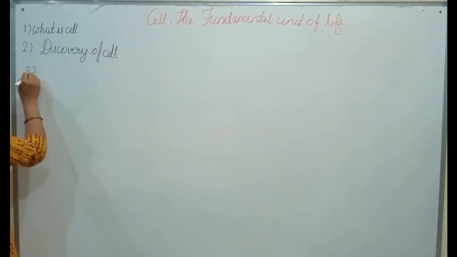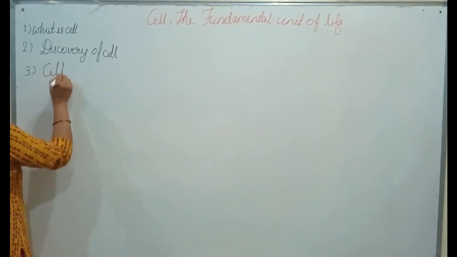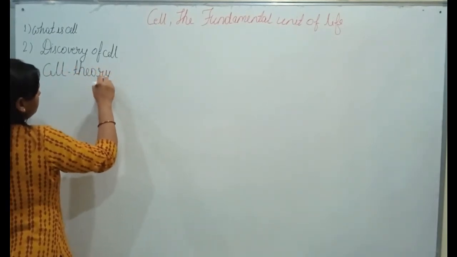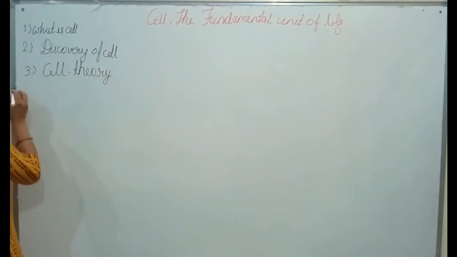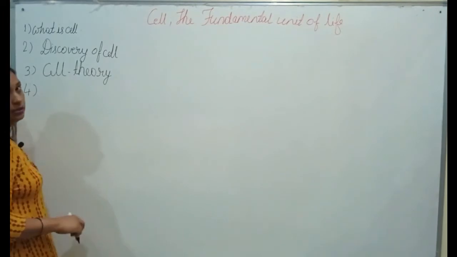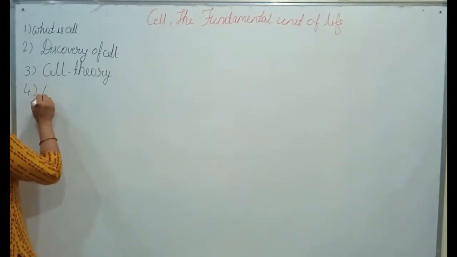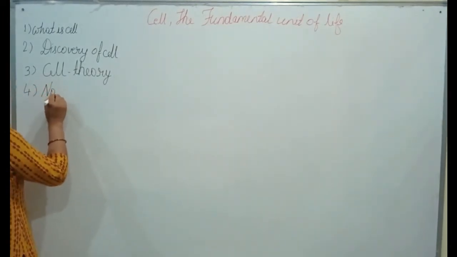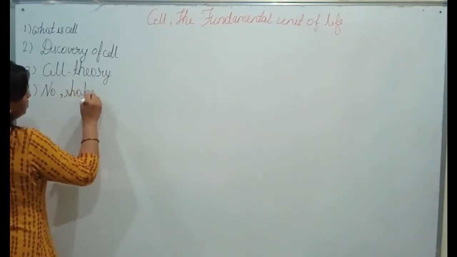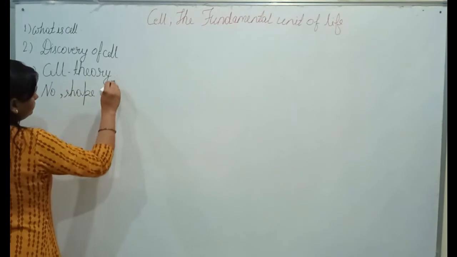Third is cell theory, who discovered cell theory and what are the points in cell theory. Fourth point that we will read in this section is number, shape and size of cell.